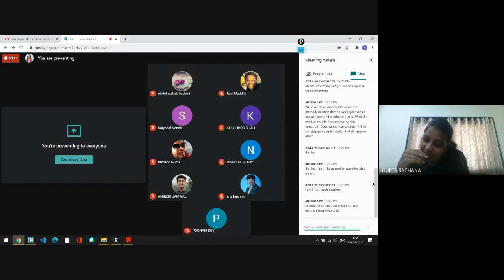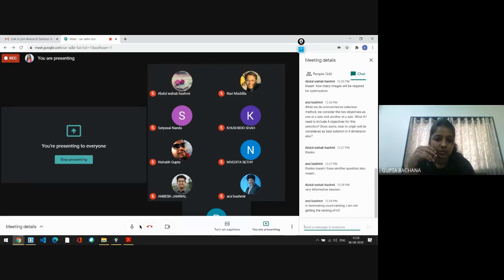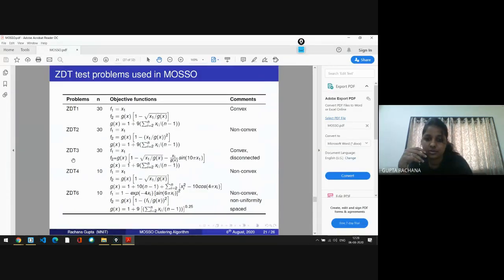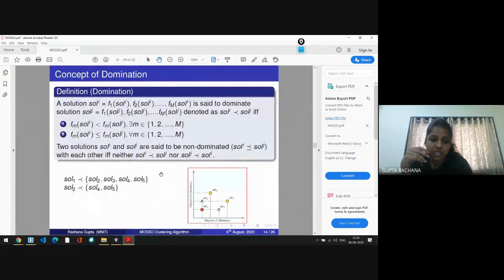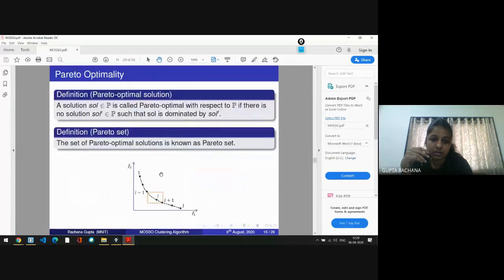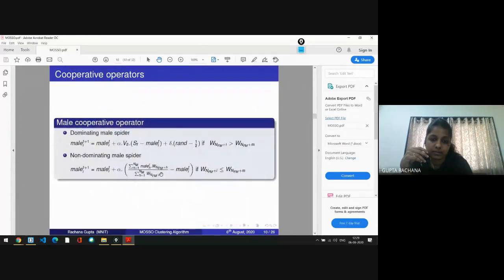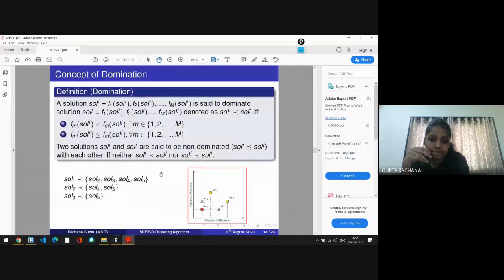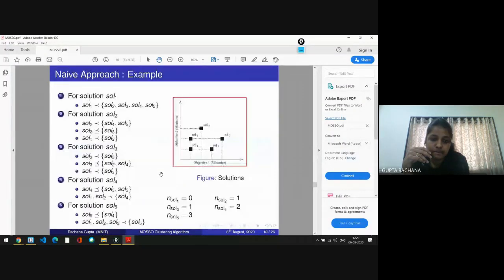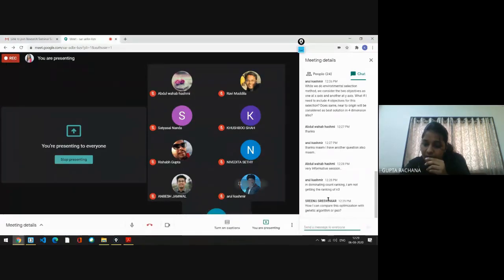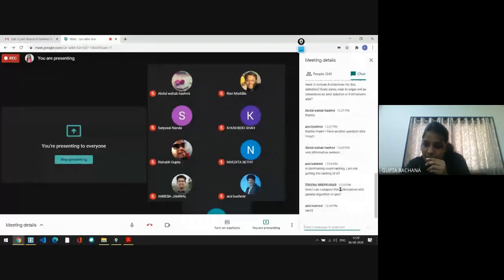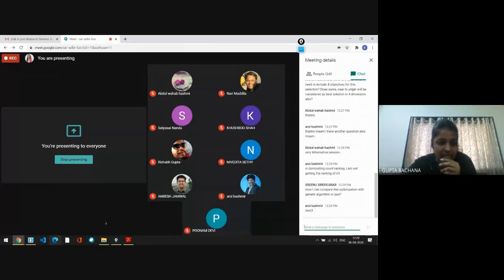Arun Kashmir is asking, in dominating count ranking, I am not getting the rank of N3. Okay, so we'll go back to this slide and see what your query is. I'll just confirm your question once, that you are not getting the ranking of the third solution. Am I correct, Arun? Okay, solution 3, right?